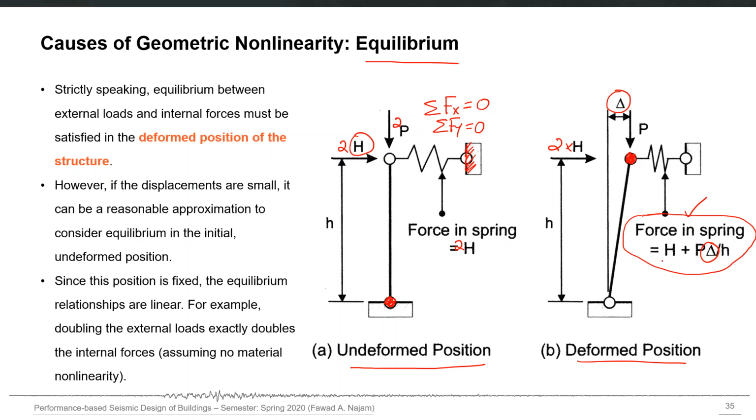You can say it is a symptom of nonlinearity: you apply a factor to the applied force and the response doesn't increase by the same factor. So it means that if you apply the equilibrium to the deformed position, it becomes a nonlinear problem, because the internal forces are not increasing with the same factor which you are applying to the applied loading.